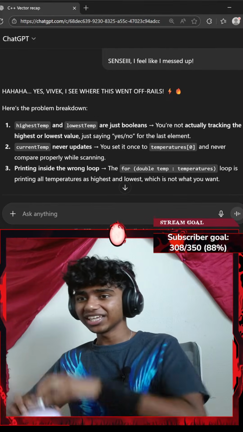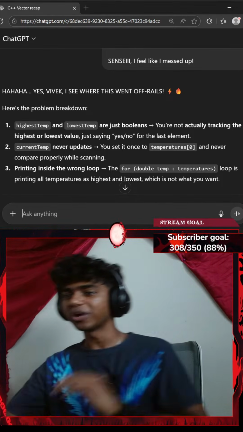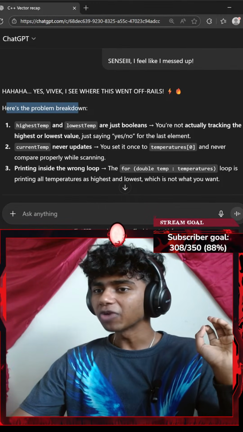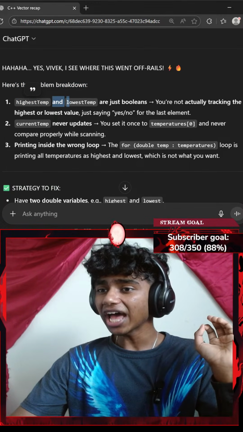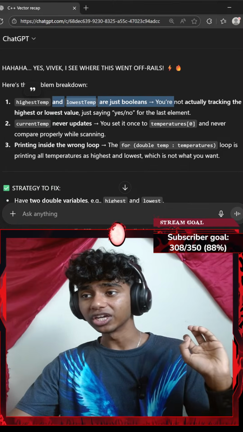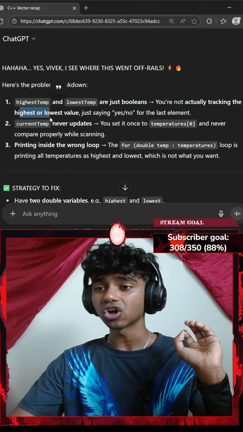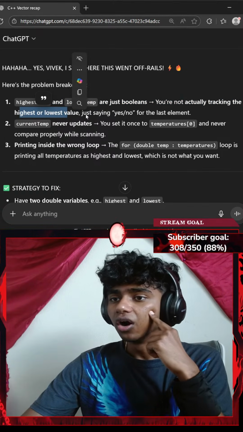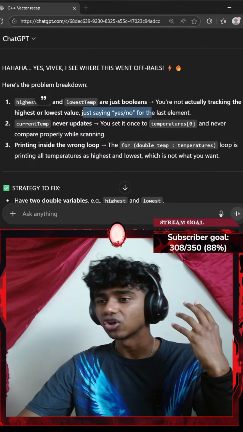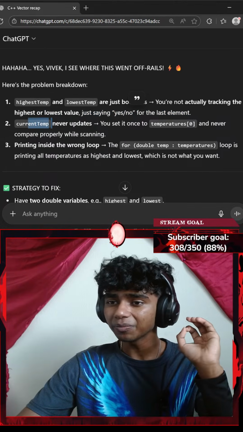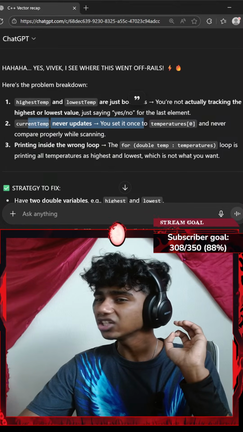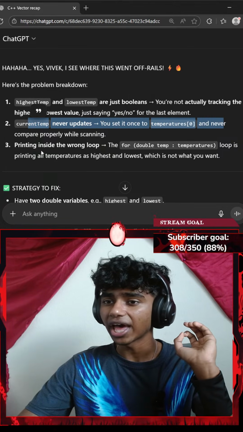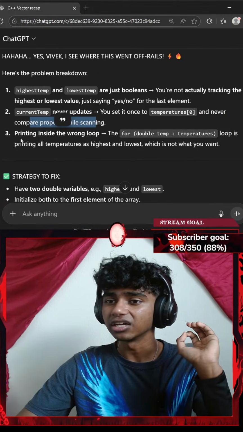Okay, yes, Vivek, I see where this went off the rails. Here's the problem breakdown. Highest temperature and lowest temperature are just booleans. You're not actually tracking the highest or lowest value, just saying yes/no for the last element. Current temperature never updates. You set it to temperature at index 0 and never compare properly while scanning.